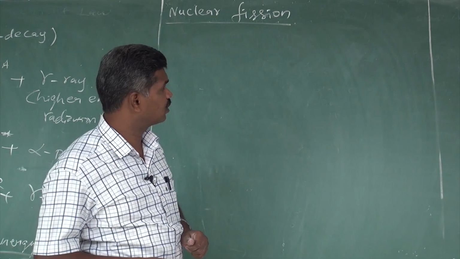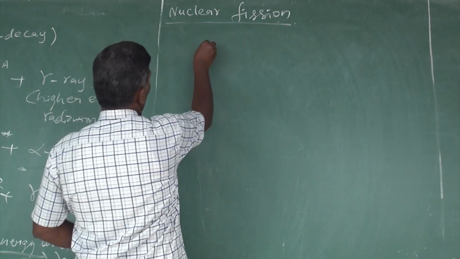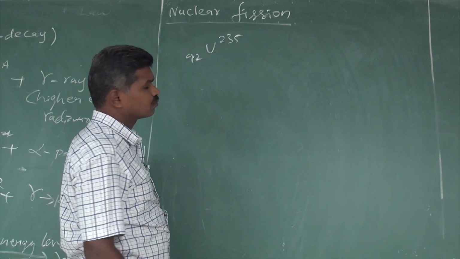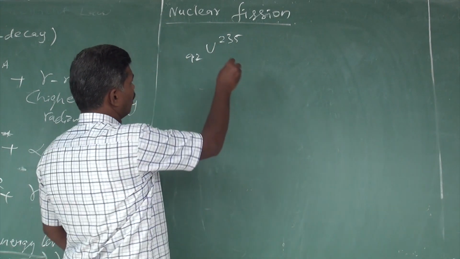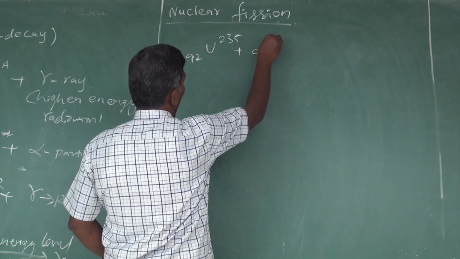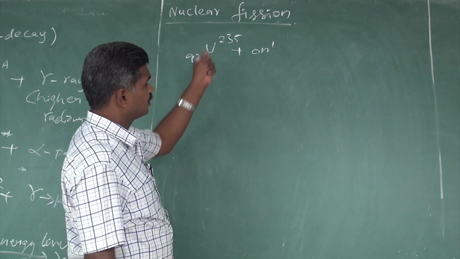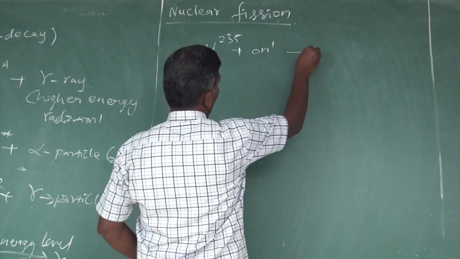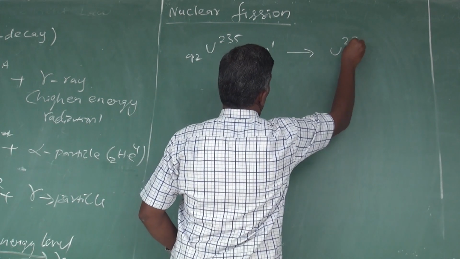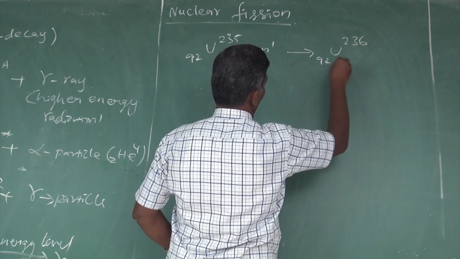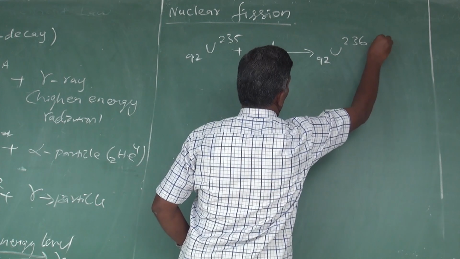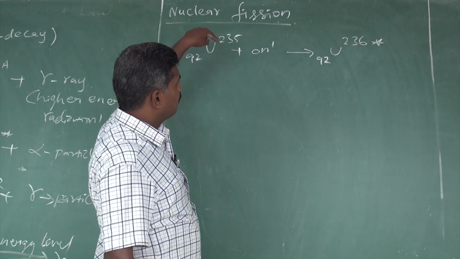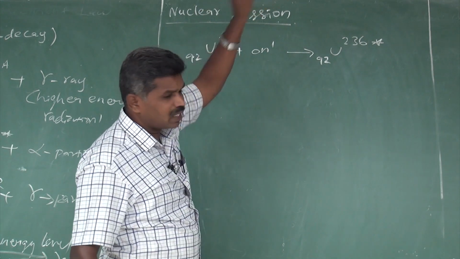The best example for the nuclear fission reaction is uranium 235-92. If it absorbs one neutron, what happens? The resultant atomic number and mass number means uranium 236-92, and we put a star on it. What is the purpose? From the ground state it moves to a higher energy level.